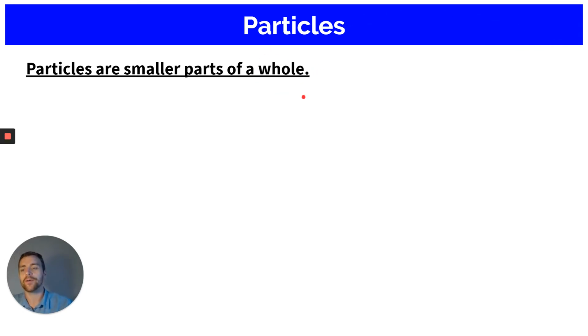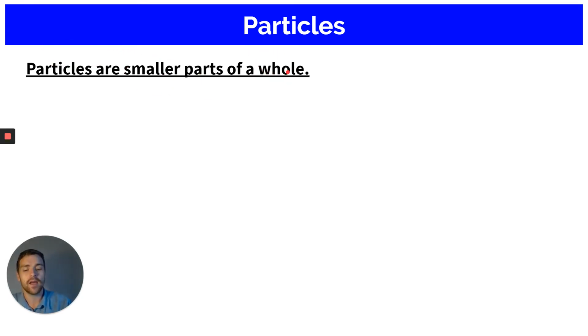Okay, so if we took a grain of sand or a grain of salt or chipped off a piece of the rock, what we'd have in our fingers is a particle of the rock or a particle of flour, salt or sand, whatever we took the smaller part of. Okay, that is a particle. It is a smaller part of the whole. So a grain of flour is a particle of flour. All right, so a particle is a smaller part that makes up a whole.